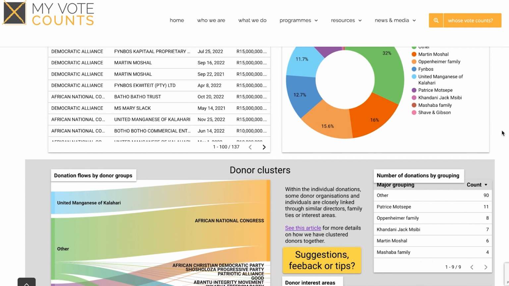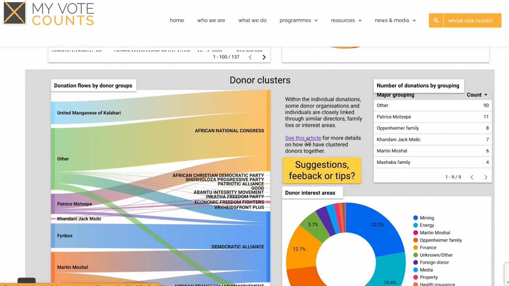Then if there's anything that MyVA Accounts has missed, or if there's any suggestions, you can feel free to send us an email just by clicking the button over here.